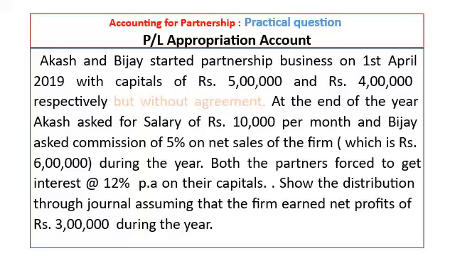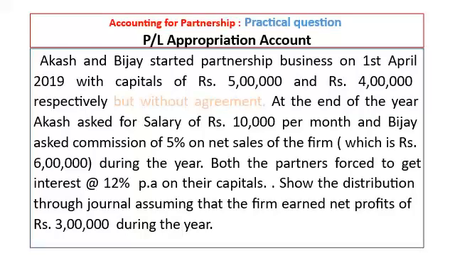Let's go to next question. Akash and Vijay started partnership business on 1st April 2019 with capitals of rupees 5 lakh and 4 lakh respectively, but without agreement.